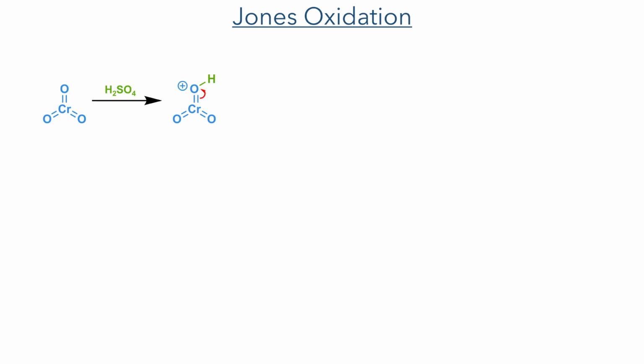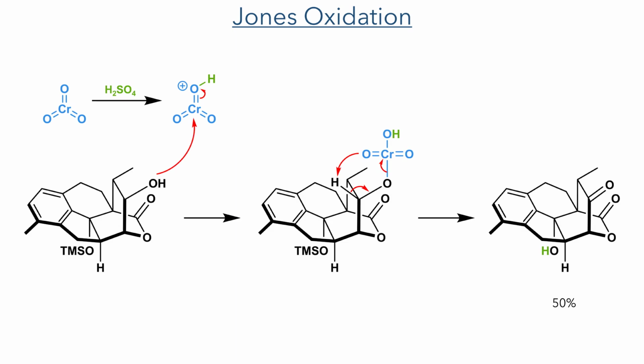In this reaction, chromium trioxide is first protonated by sulfuric acid, and this activated species is then attacked by the hydroxyl group. An intramolecular abstraction of a hydrogen atom completes the oxidation of the alcohol to a ketone in a 50% yield. The acidic conditions of this reaction also removed the TMS group, revealing an alcohol. This alcohol needed to be removed. However, direct deoxygenation of this compound was not feasible.